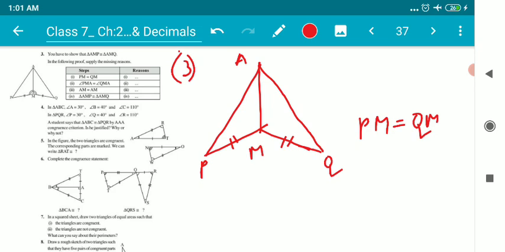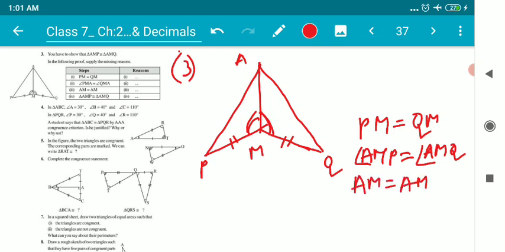Then one angle is common or equal in measure, angle AMP is equal to angle AMQ. And AM is equal to AM, or we can say AM is a common side, because both the triangles are sharing one common side, that is AM.